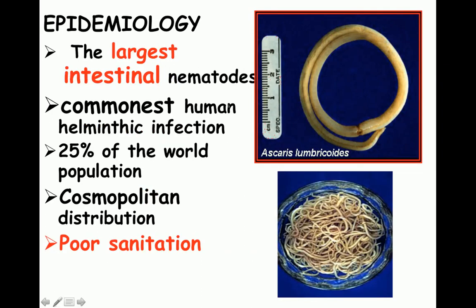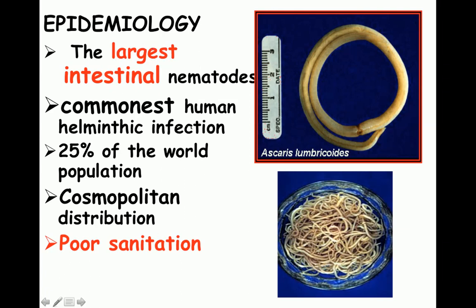Coming to its epidemiology, this is one of the largest intestinal nematodes. Now, this constitutes again your MCQ: the largest intestinal nematode and the largest nematode. There are two terms which are used. The largest intestinal nematode is Ascaris lumbricoides, and the largest nematode as such is the one which resides in the subcutaneous tissue, and that is Dracunculus medinensis.